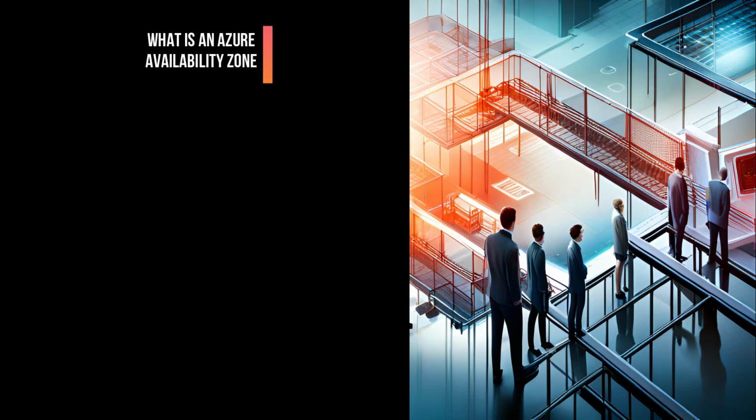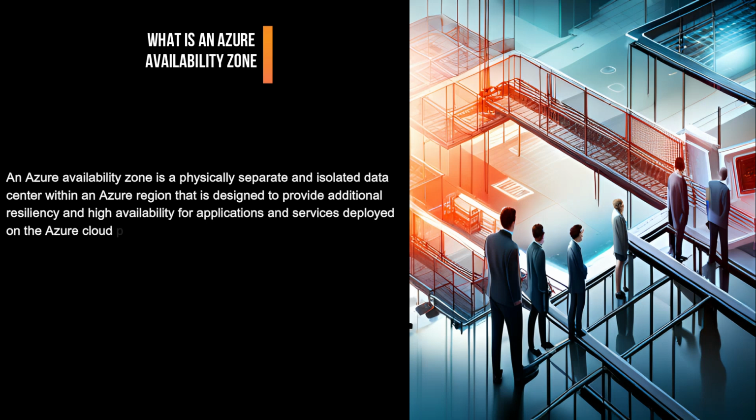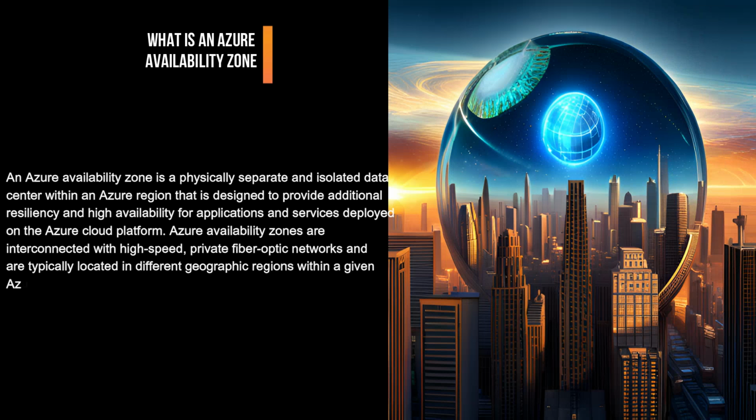What is an Azure Availability Zone? An Azure Availability Zone is a physically separate and isolated data center within an Azure region that is designed to provide additional resiliency and high availability for applications and services deployed on the Azure Cloud Platform. Azure Availability Zones are interconnected with high-speed, private fiber optic networks and are typically located in different geographic regions within a given Azure region to provide redundancy and minimize the risk of data loss or downtime.